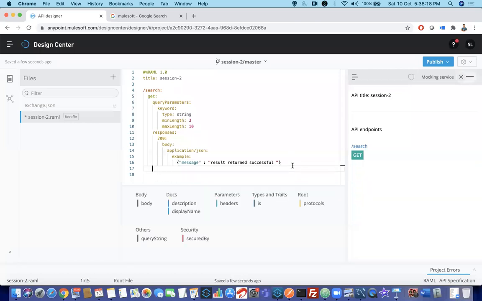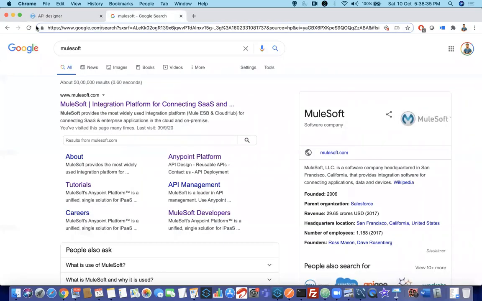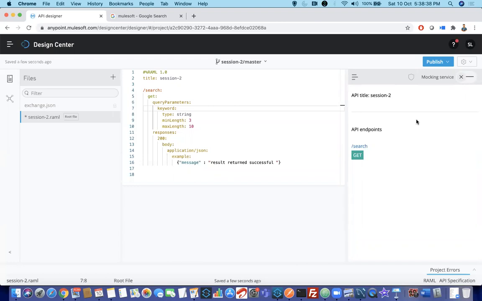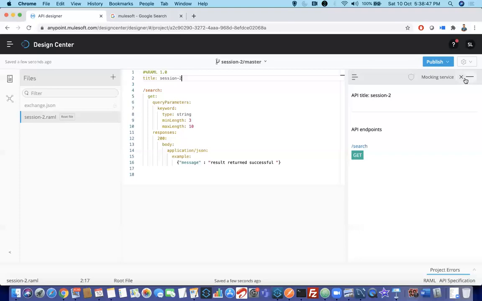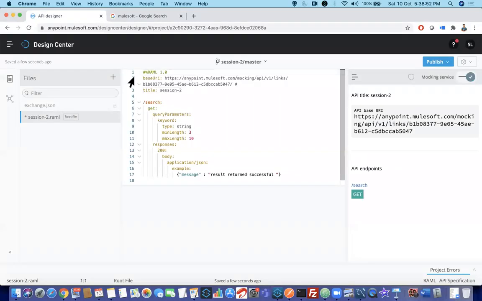Now you'll say, Shravan, what is the use of this? Why are you designing that? Whenever I am typing something, if you have observed on my right side, there is something happening over here. You can see my resource name, GET method, some UI kind of thing is developed over here. Now here it is google.com. For us, which .com do we need to use? For that, you need to enable the mocking service so that you get a temporary DNS here, like .com you can see over here. To get that, you need to enable this mocking service. Click on this. Now you can see here there is a base URL.